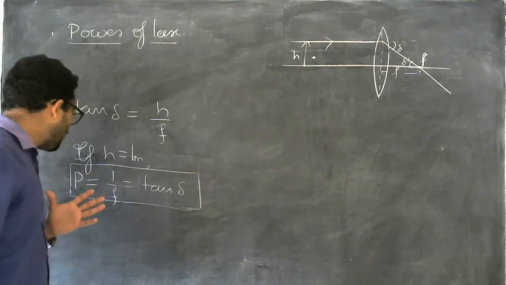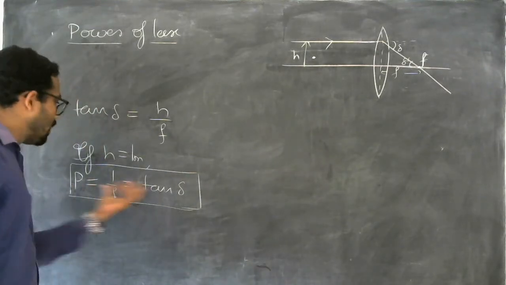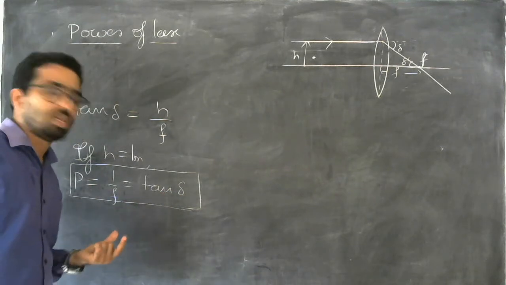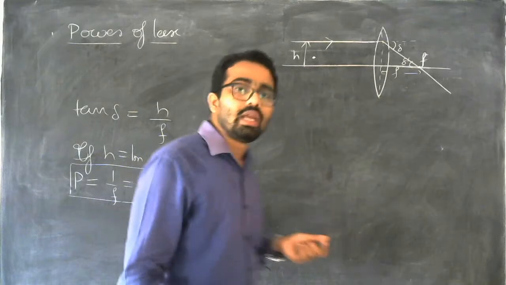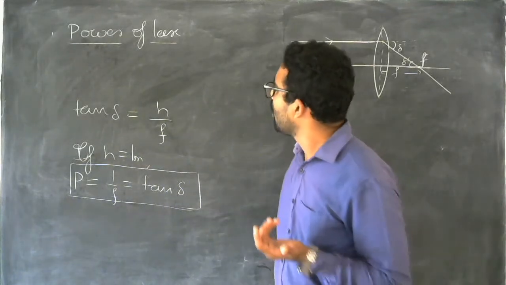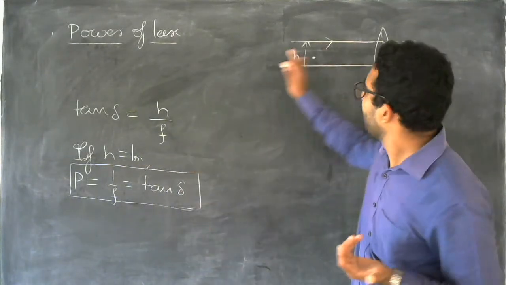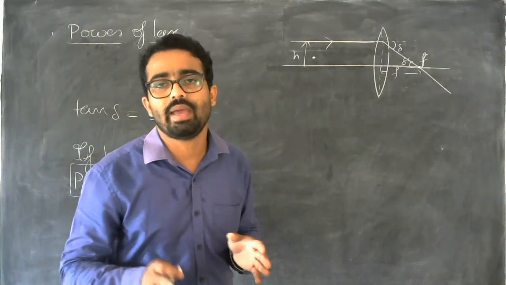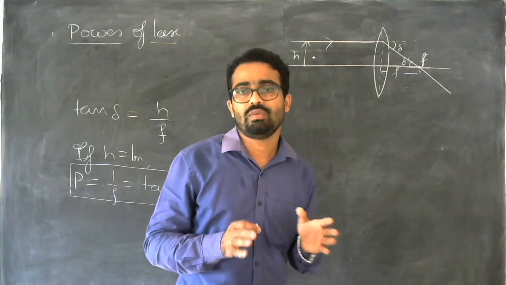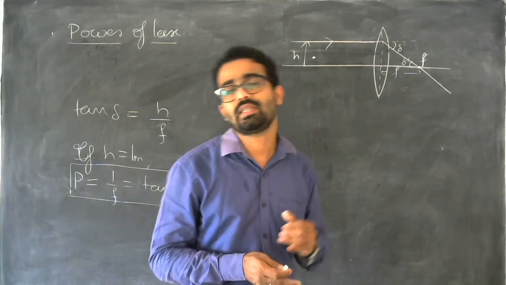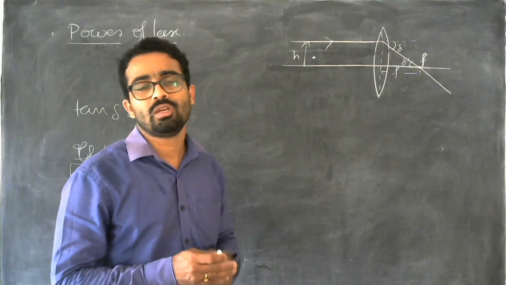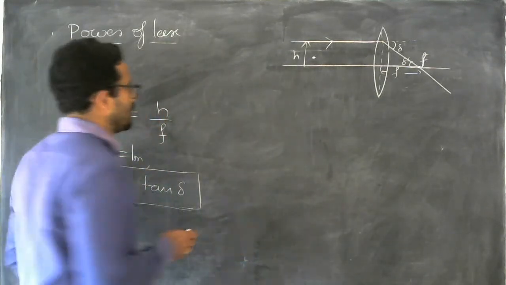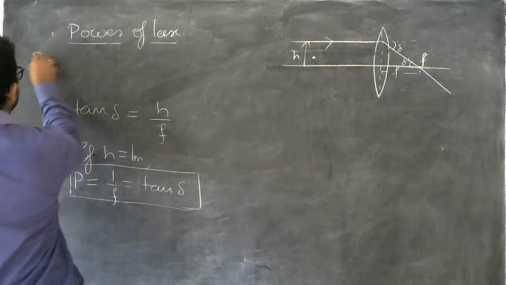Then we can also define the power using this equation. That is, power is equal to tan delta. So power can be defined as the angle by which a ray of light is converged or diverged by a lens, which is falling at a unit distance from the optic center. So this is known as power of a lens. So let me write power of a lens.